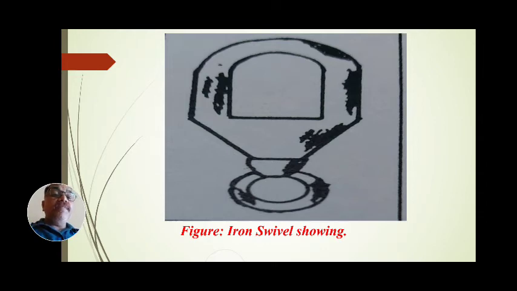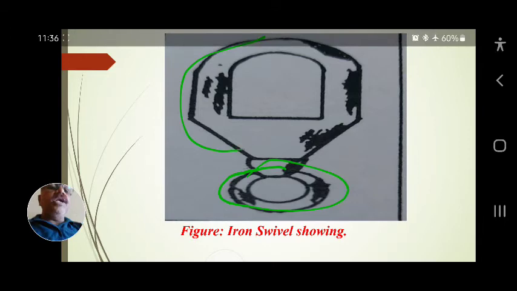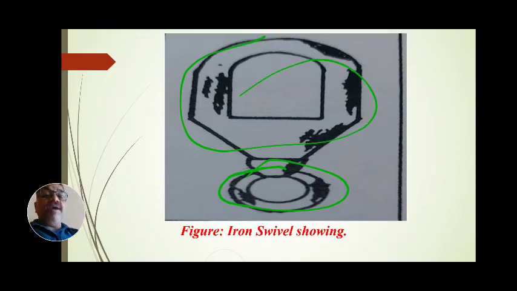This part moves in any direction, and this part is kept in one direction. But in this round hole is the rope or cable.